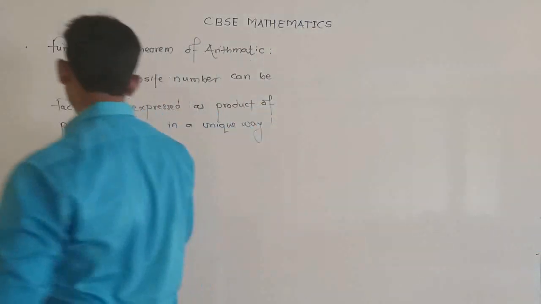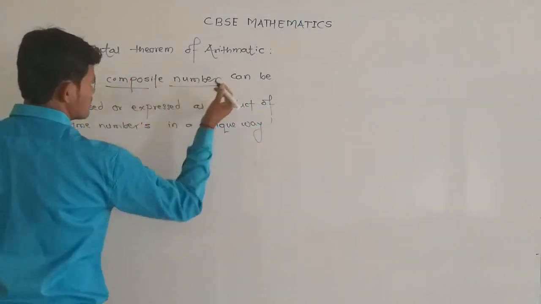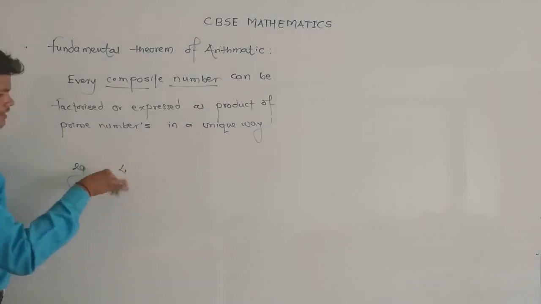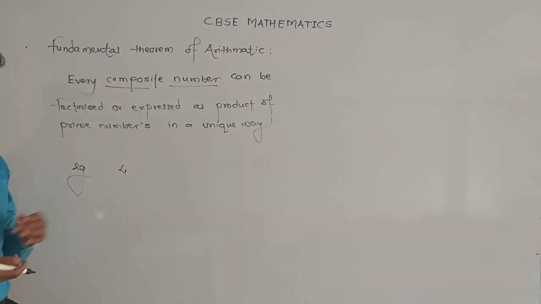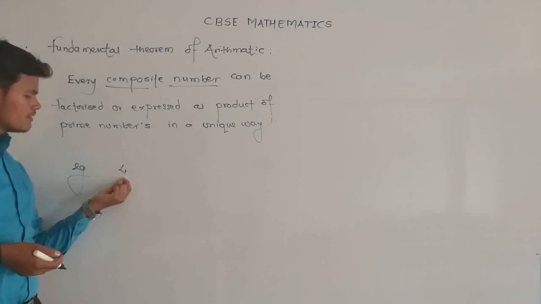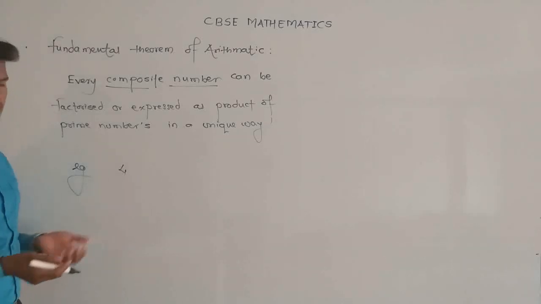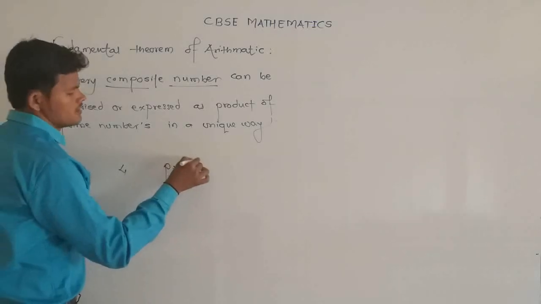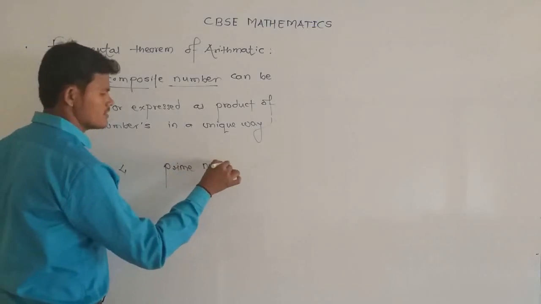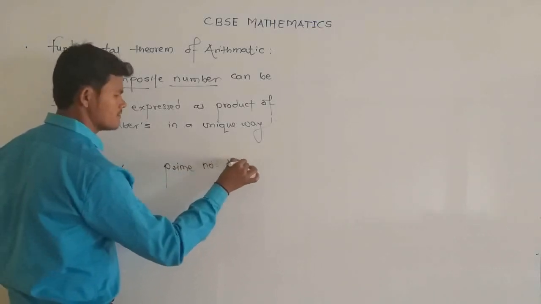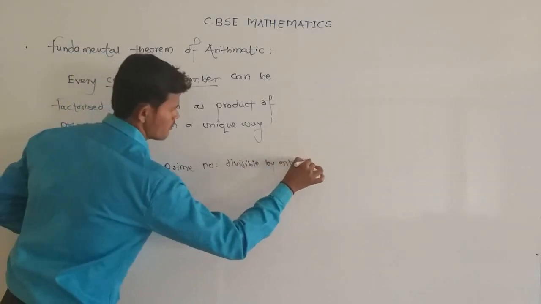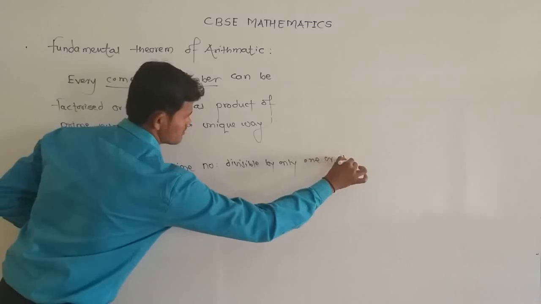First of all, what are composite numbers? For example, 4 is a composite number. Why? Because it can be divided by numbers other than 1 or itself. Prime numbers are those which are divisible by only 1 or itself.